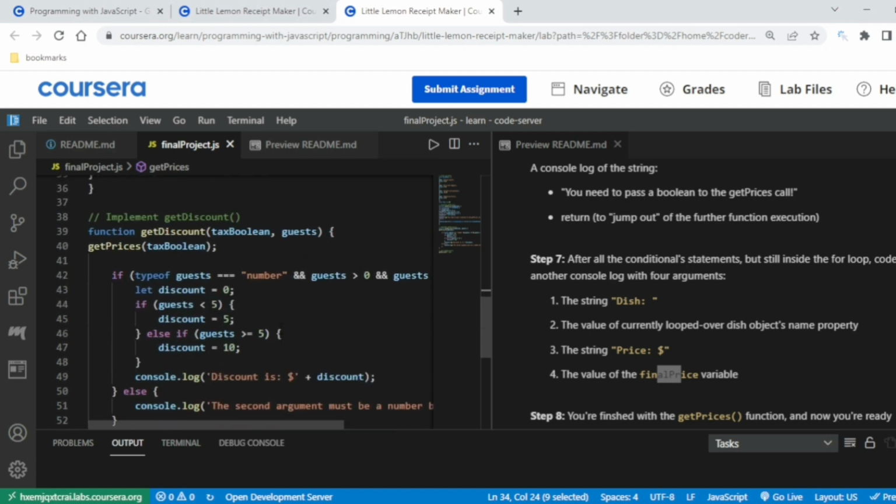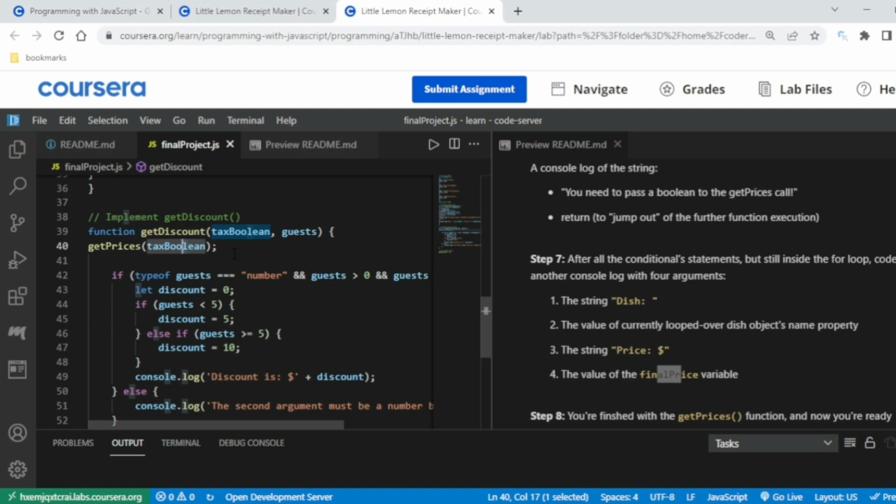Now the getDiscount function helps in getting a discount, like when you order much, you get more discount. The function is getDiscount with tax boolean and guests. So what they have done is implemented a getDiscount function, and here they have shown a tax boolean and guests, and if there is a tax, getPrices will do according to what the tax shows.